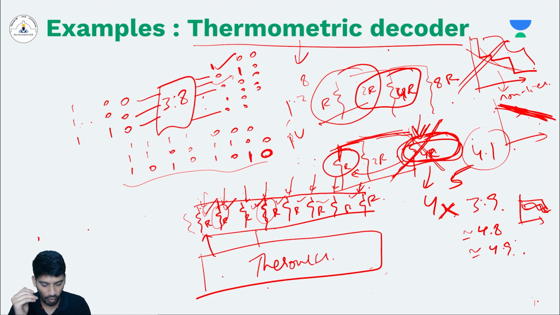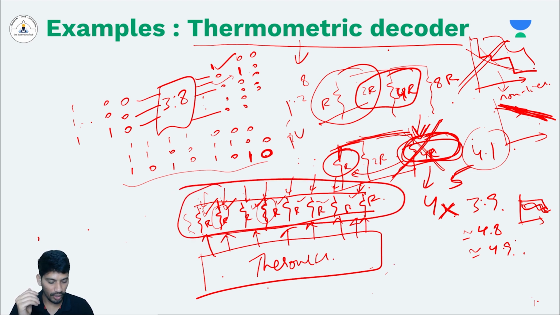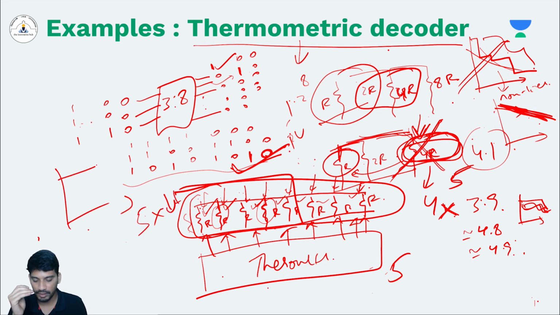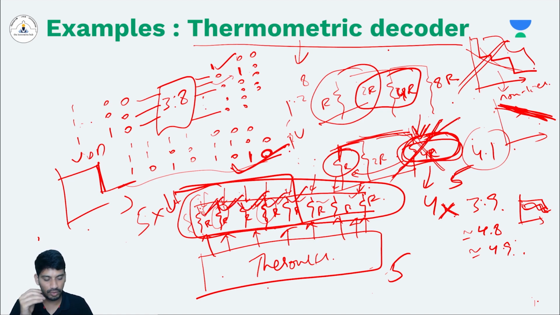Then if you want 5, you have 8 different outputs that are controlling this. If you want 5 output, then turn on 5 R's. So here you are definitely sure that it will give you 5x of reduction from the VDD. Right? From the VDD, it will definitely reduce 5x because every branch will reduce by 1x. But in the earlier case, if you want to get 5R, you are using 4R plus 1R, you are not sure that it will give you 5R or not. But in this case, you are definitely sure that it will give you 5x reduction. So your linearity of DAC will be improved.